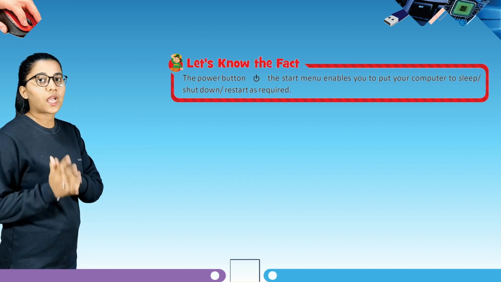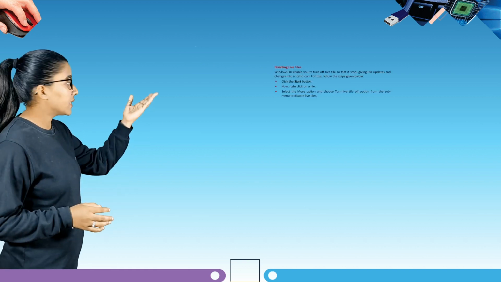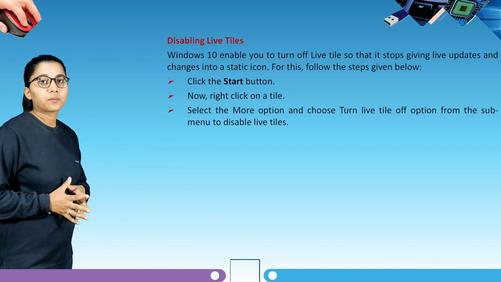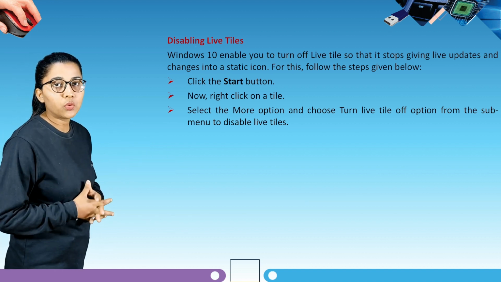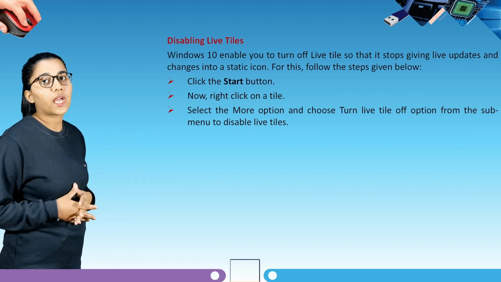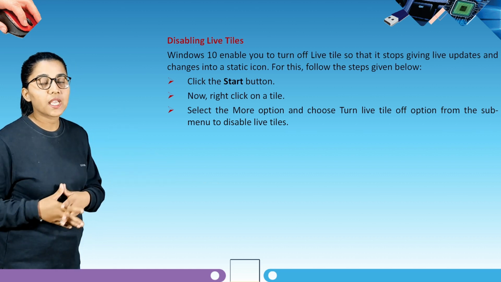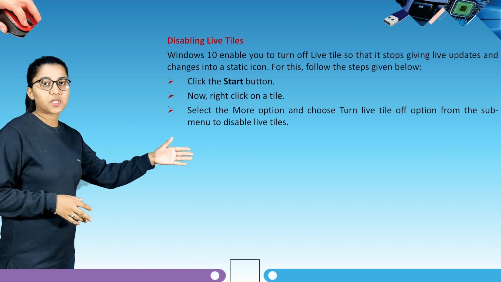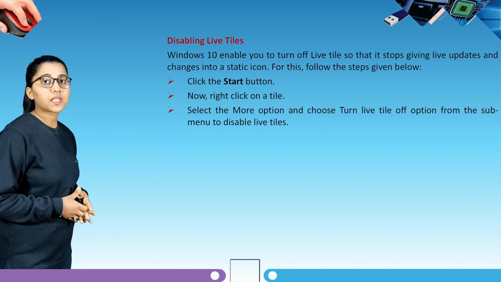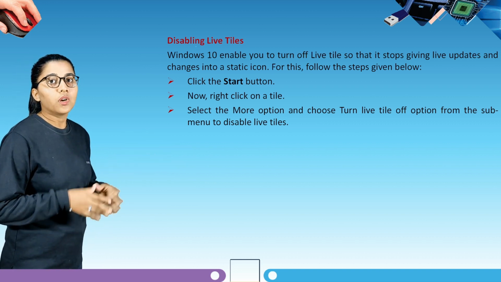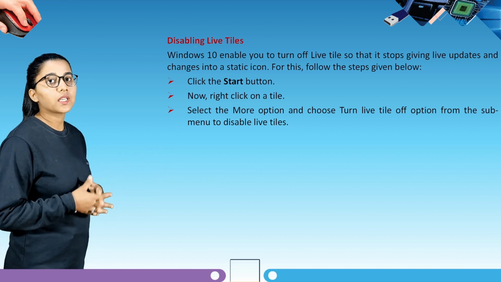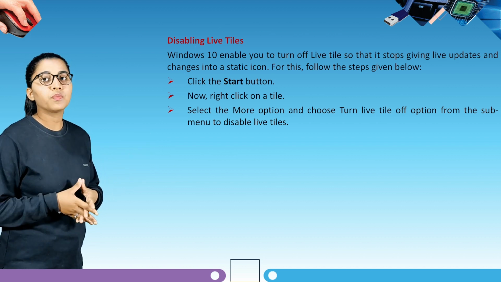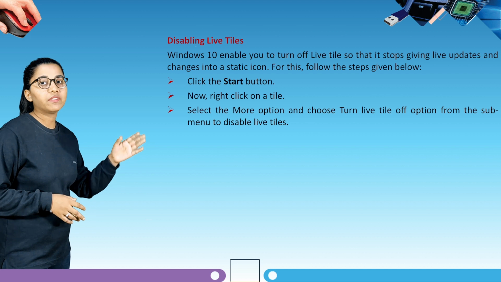Now students, it's time to read our next topic, that is disabling live tiles. How will you disable any live tile? Let's learn about it. Windows 10 enables you to turn off live tiles so that they stop giving live updates and change into a static icon. For this, follow the steps given below. First step is click the start button. Now right click on a tile, then select the more option and choose the turn live tile off option from the submenu to disable live tiles.